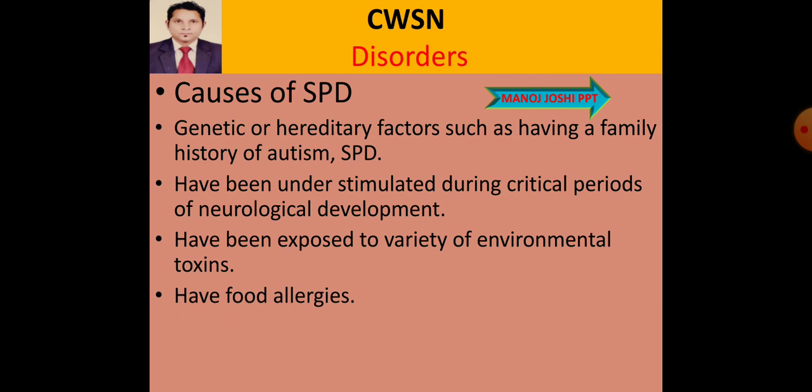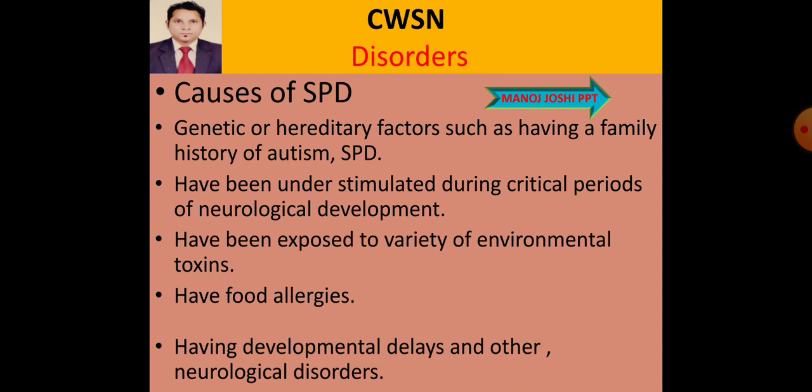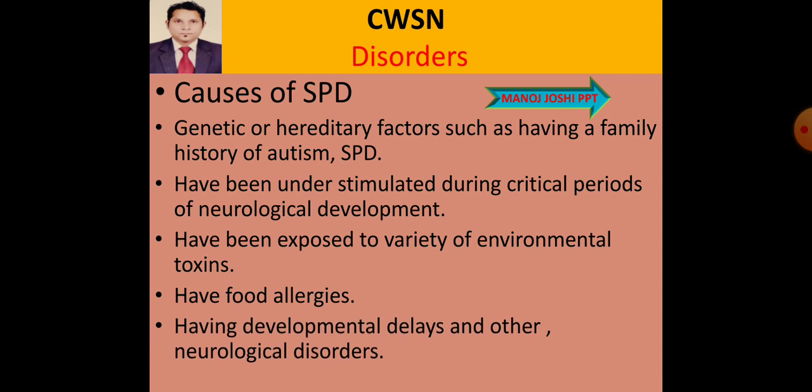Another one is having food allergies. Food allergy also produces toxins in our body. Another one is having developmental delay and other neurological disorders.